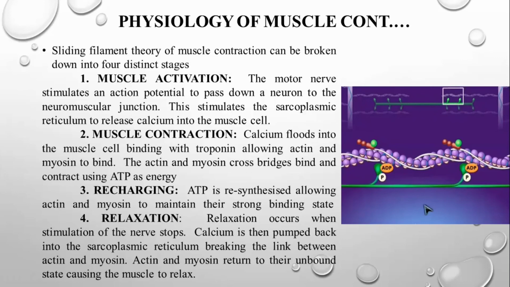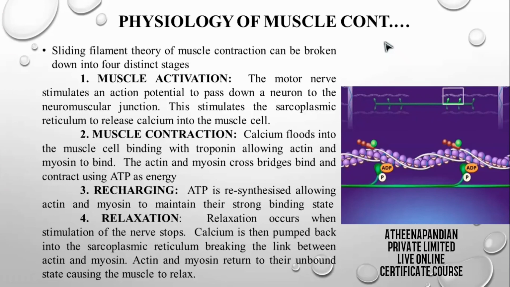Relaxation of the muscle takes place. The calcium is then pumped back into the sarcoplasmic reticulum, breaking the link between the actin and the myosin. Then the actin and the myosin return to the unbound state, causing the muscle to relax. Okay, so this is how your muscle contraction takes place.